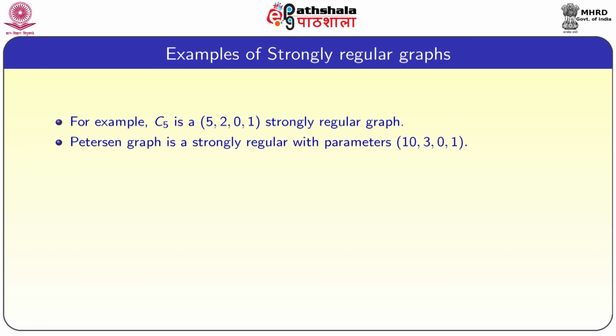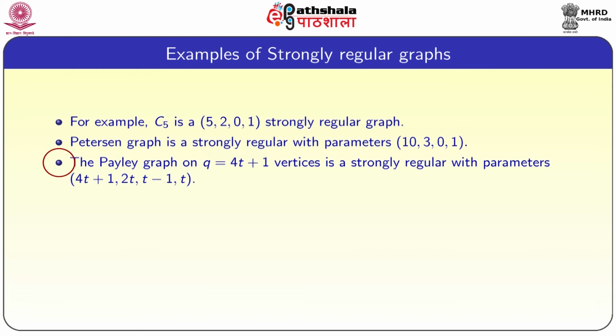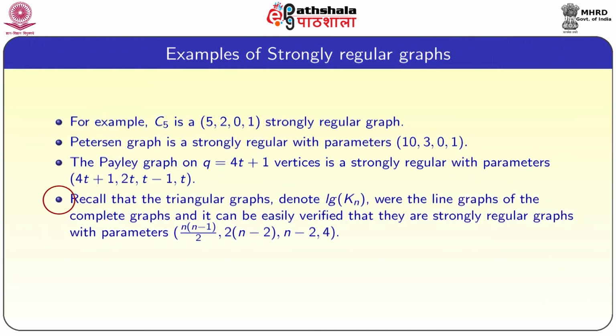The Petersen graph is a strongly regular graph with parameters 10, 3, 0, 1. A Paley graph on q equal to 4t plus 1 vertices is strongly regular with parameters 4t plus 1, 2t, t minus 1 and t. Recall that triangular graphs, denoted as line graphs of Kn, where the line graphs are of the complete graphs, can be easily verified to be strongly regular graphs with parameters n into n minus 1 by 2, 2 into n minus 2, n minus 2, 4.